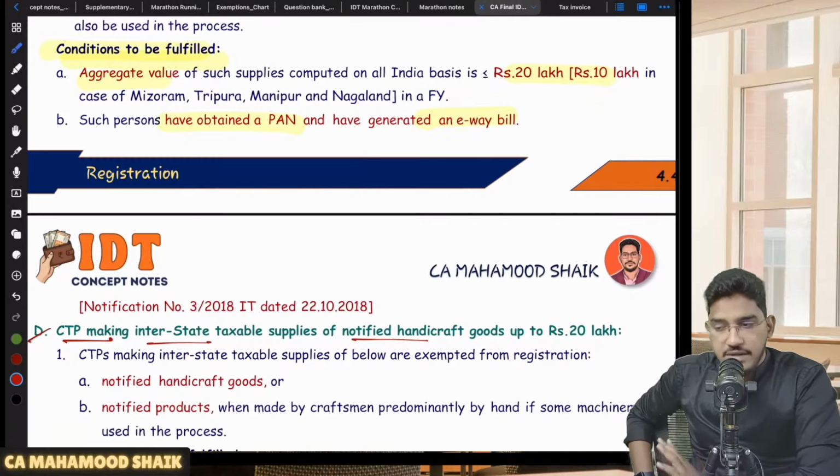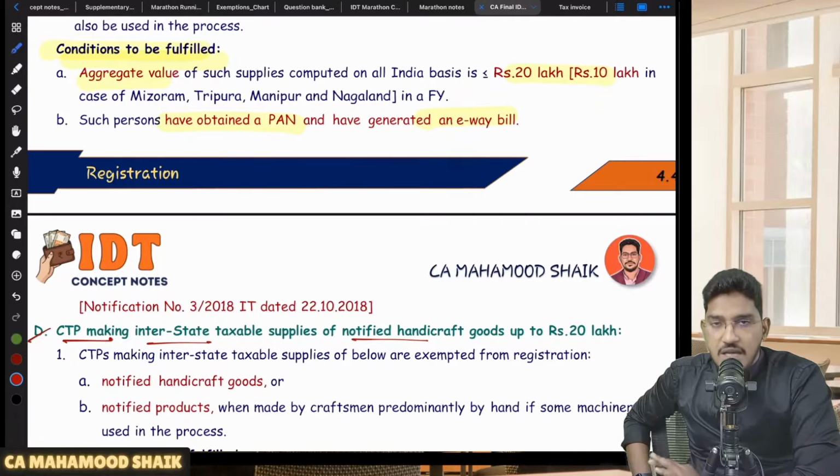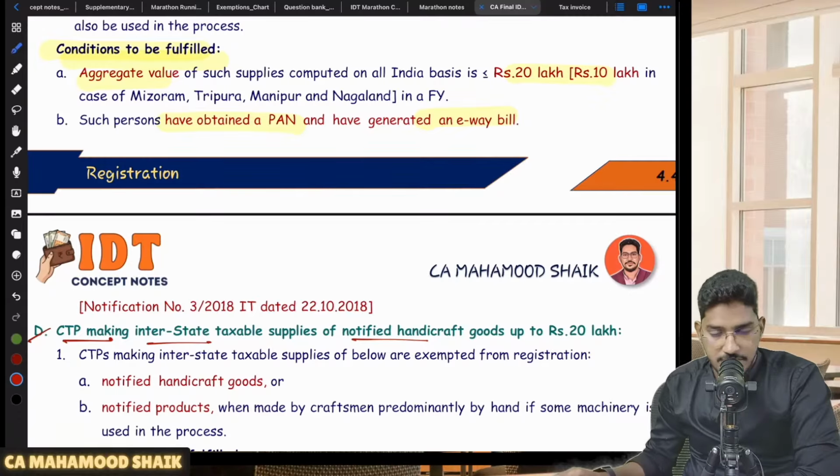So whatever relaxation they have given to a normal person who is making interstate supply of notified handmade products and handicraft goods, the same relaxation they have given to a CTP making interstate supply of notified handmade products or notified handicraft goods. So they do not become liable for compulsory registration unless and until their aggregate turnover exceeds 20 lakh rupees or 10 lakh rupees. But here also these CTPs must have a PAN and they must generate the e-way bill. That condition will be applicable here as well.